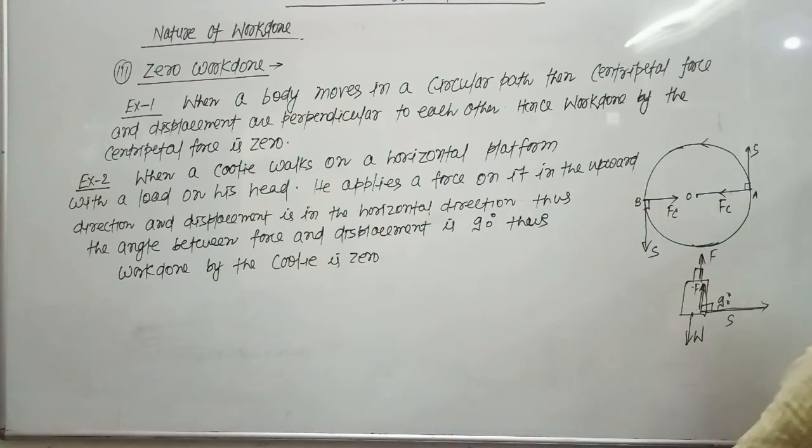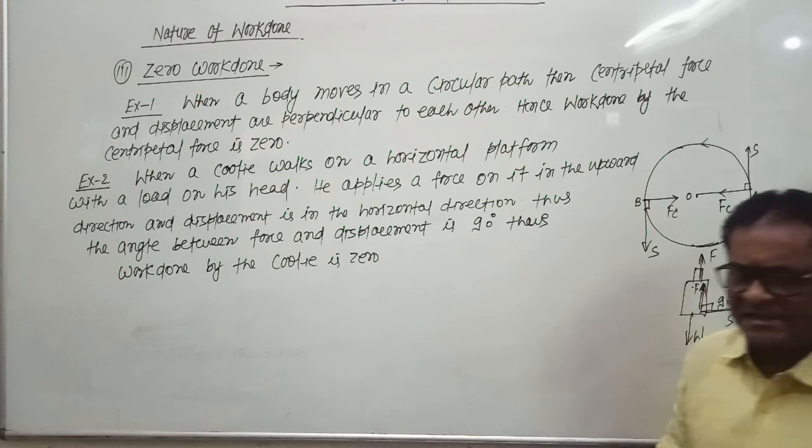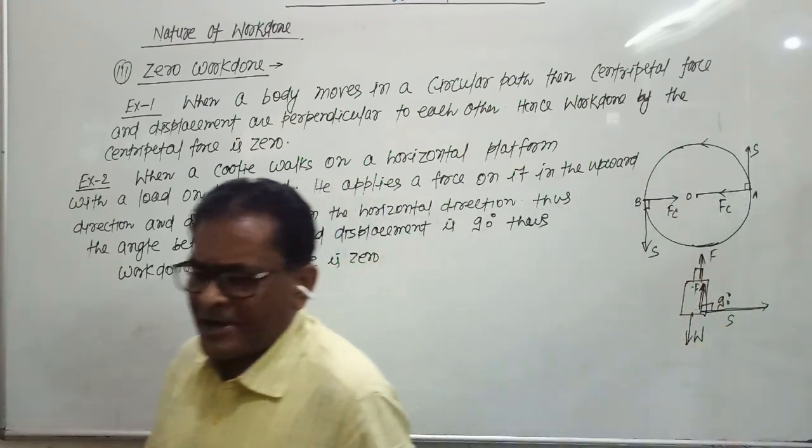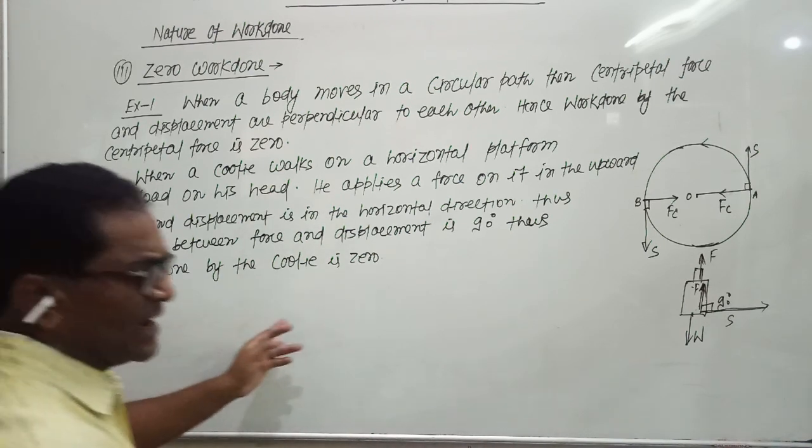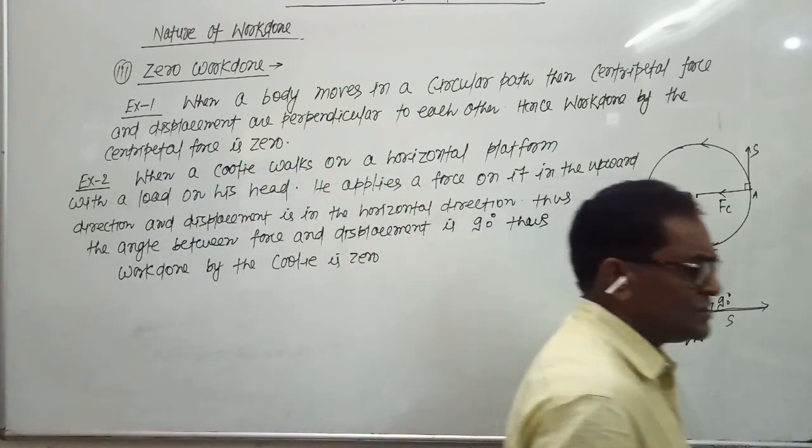The first example: when a body moves in a circular path, the angle between the centripetal force and displacement is 90 degrees. Centripetal force is always perpendicular to the direction of displacement, and hence the work done by the centripetal force is 0.